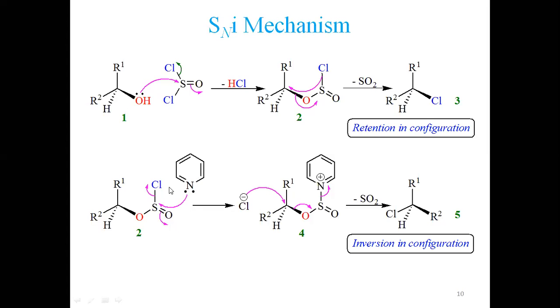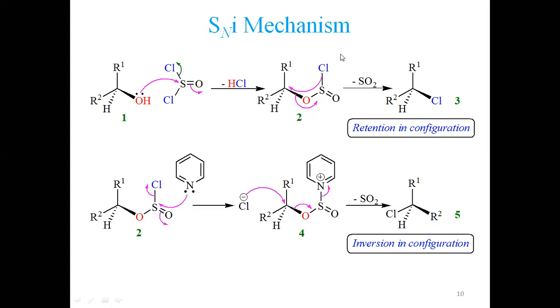Look here. First, it is common that thionyl chloride reacts with the alcohol to form compound number 2. This compound 2 doesn't undergo this mechanism. If you look here, first is the synthesis of the substrate.